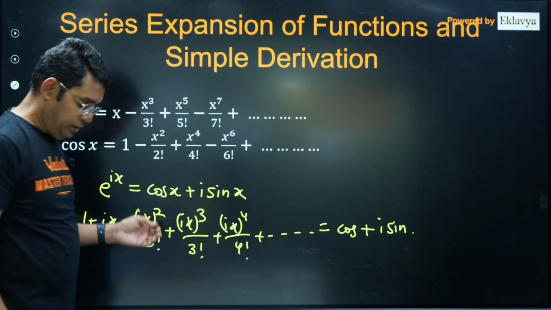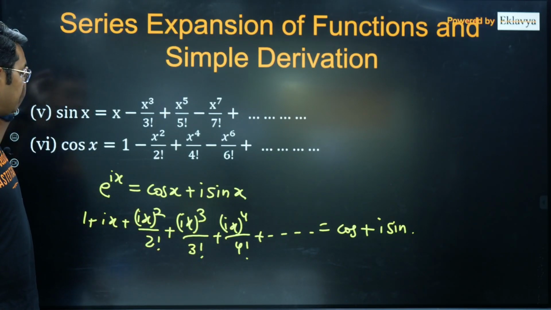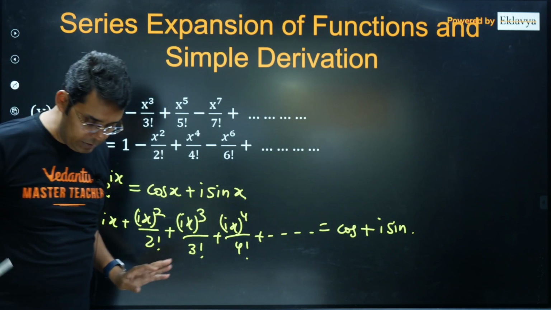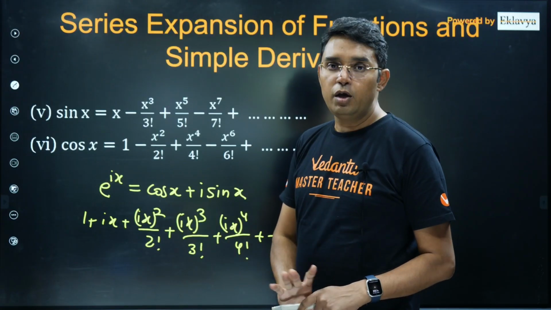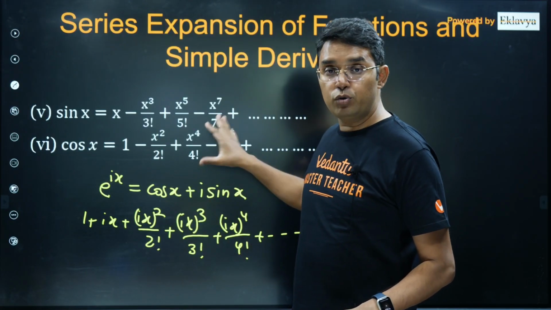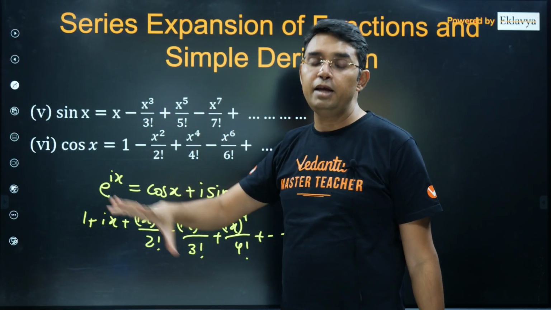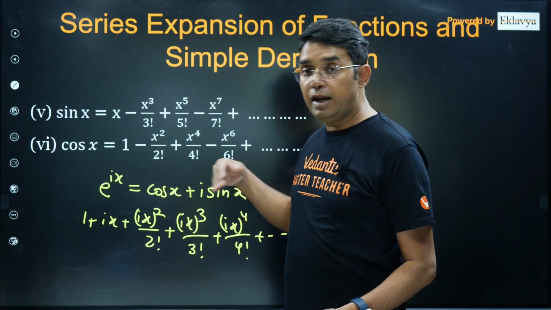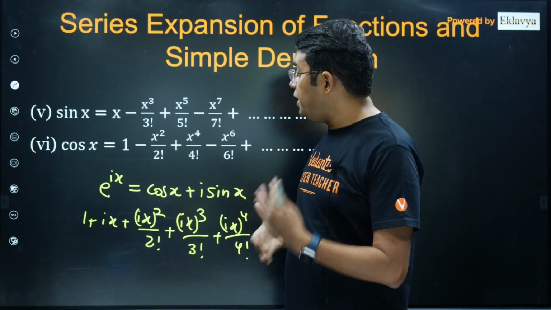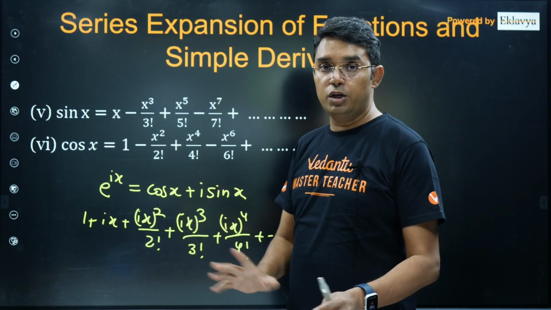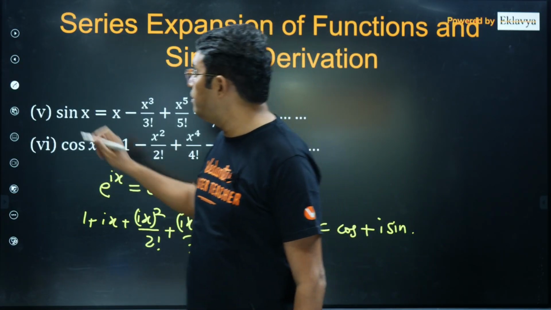Now you have to compare real parts and imaginary parts on both sides. You will get sin x and cos x both simultaneously. In fact, I will recommend that you should remember sin x and cos x also without any confusion. You have to use it. In fact, these are the results that have been used mostly by JEE. Or rather, I will say in the questions, they are the functions for which we have to use these expansions mostly. So this you cannot afford not to remember.